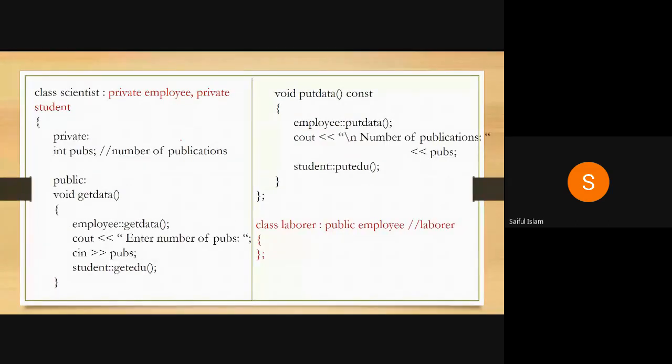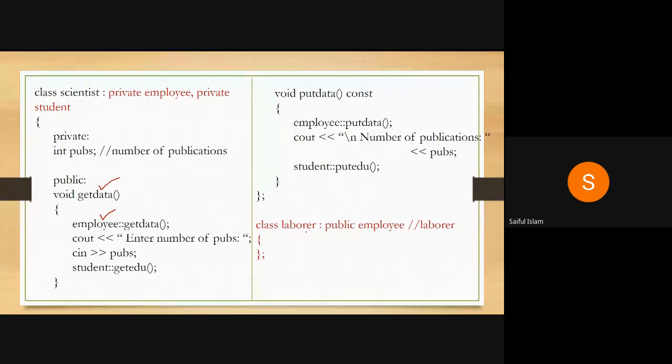Similarly, for a scientist, you have a number of publications that you go and add. Again, you have a get data method overriding. Overriding in this case, I am employing the data of employee. Then you have enter number of publications, and then you have the student data. So you are putting data here, then you are printing data here.